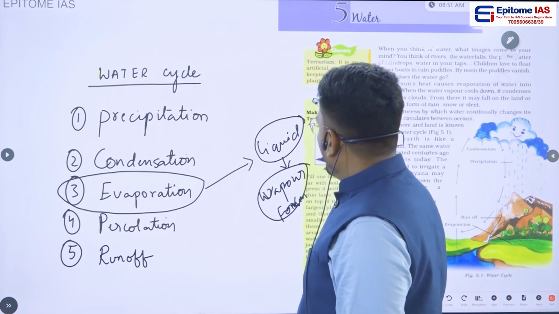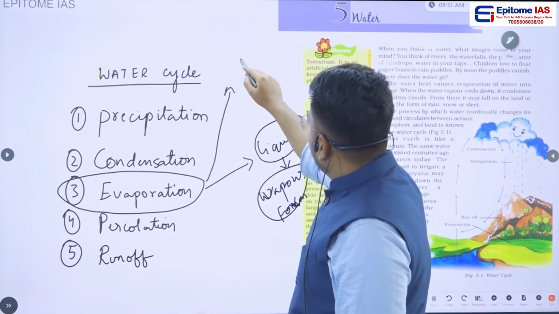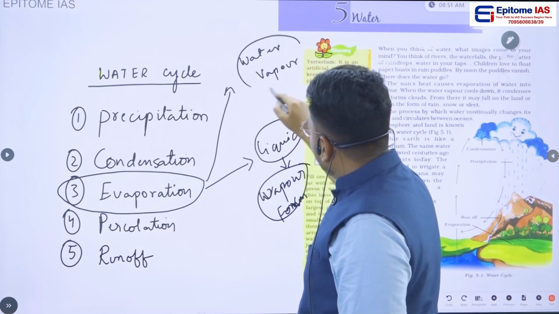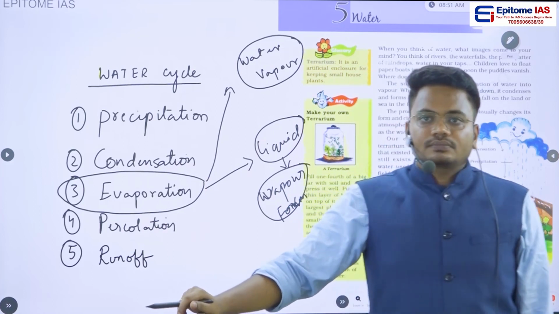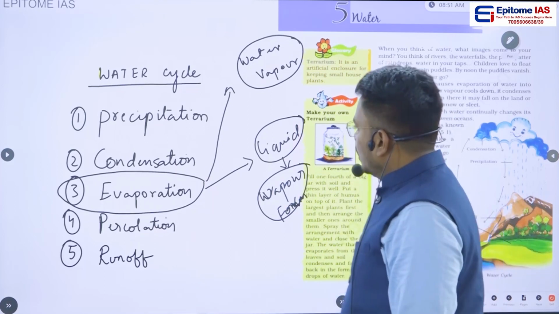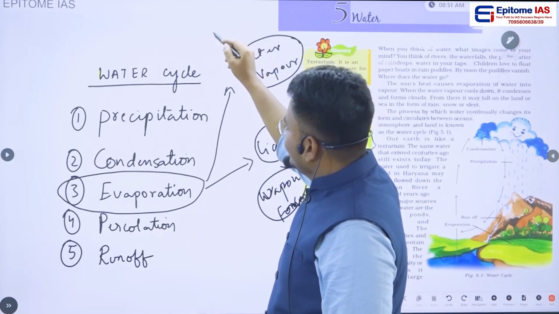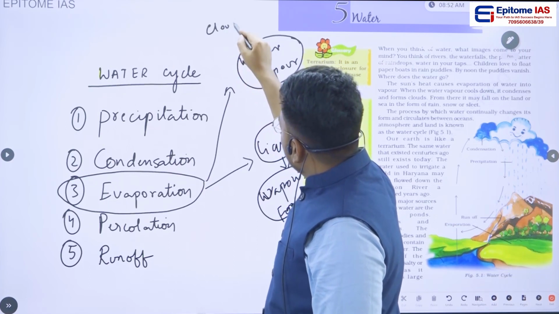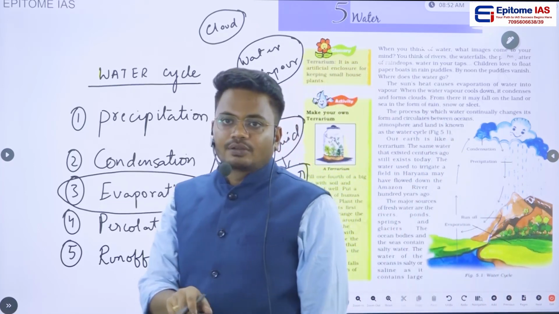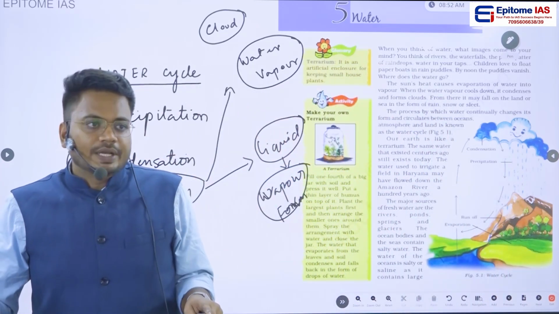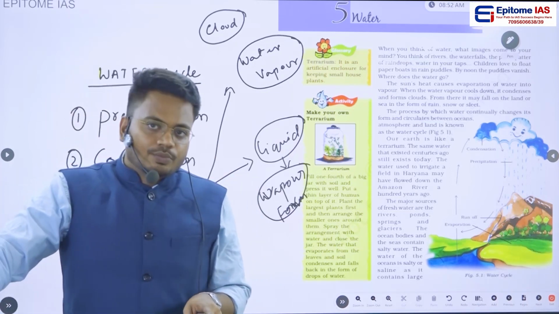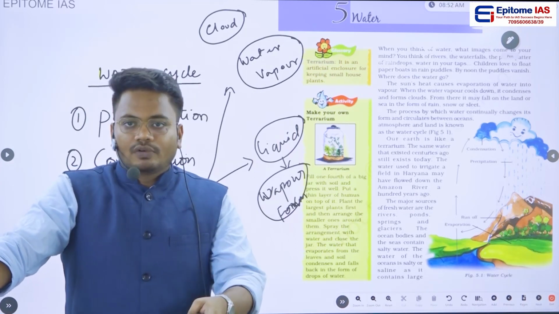Now, after evaporating, all the water vapors in the atmosphere come to a point and start cooling down. As a result of this cooling down, we see the formation of clouds. This phenomenon where water vapor gets cooled down and clouds are formed is called condensation. After evaporation, the water vapor undergoes condensation, and then clouds are formed.